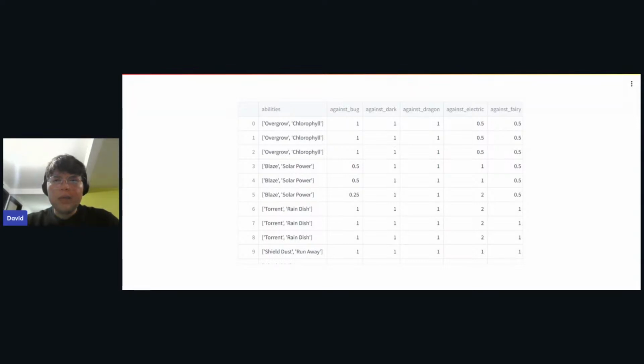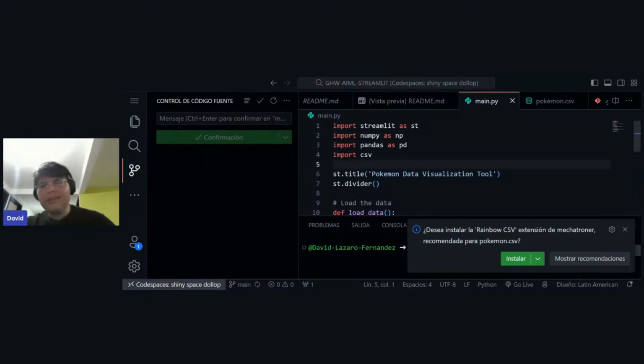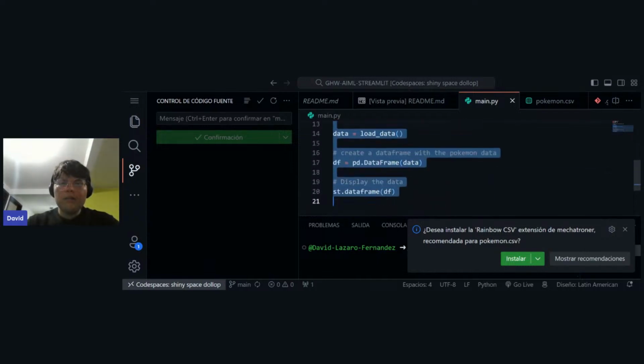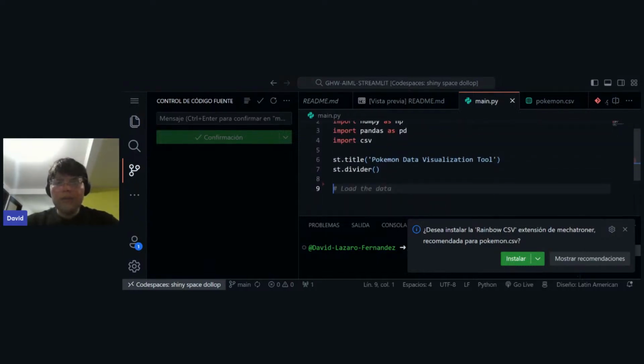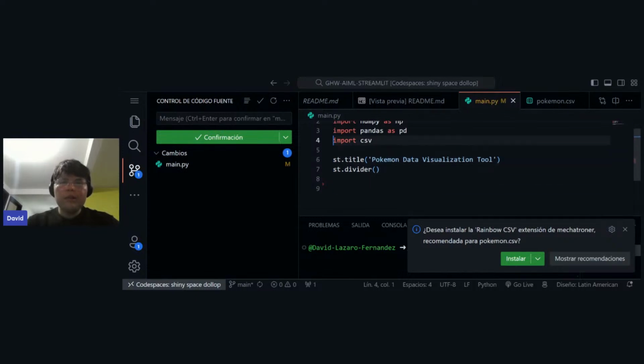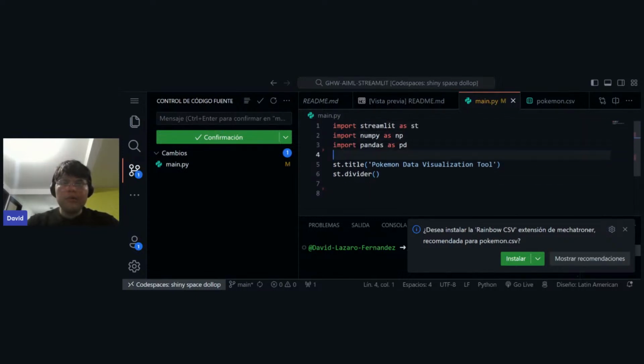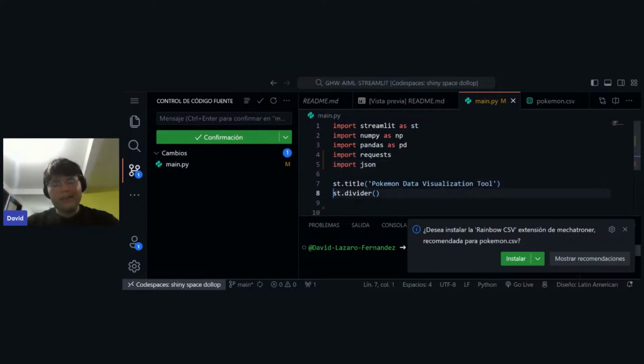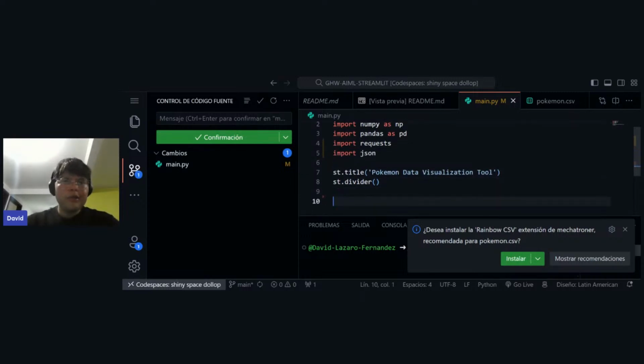Okay, so let me go again here. And it is super easy to fetch something in Python. Because we're not going to use this table right now, we can just quit this. And okay, so we have our Pokemon data visualization, right? So instead of using pandas and all the stuff, we're going to import requests. Requests is a library that we can use for making petitions to other web pages or APIs. So let's first create a function called def get_pokemon_data.